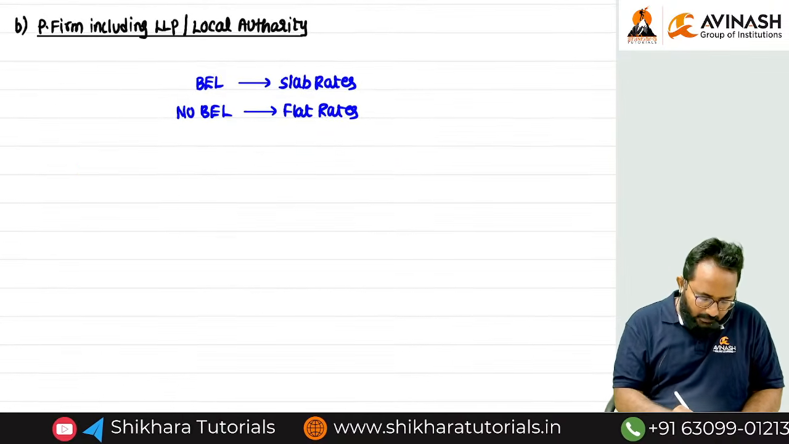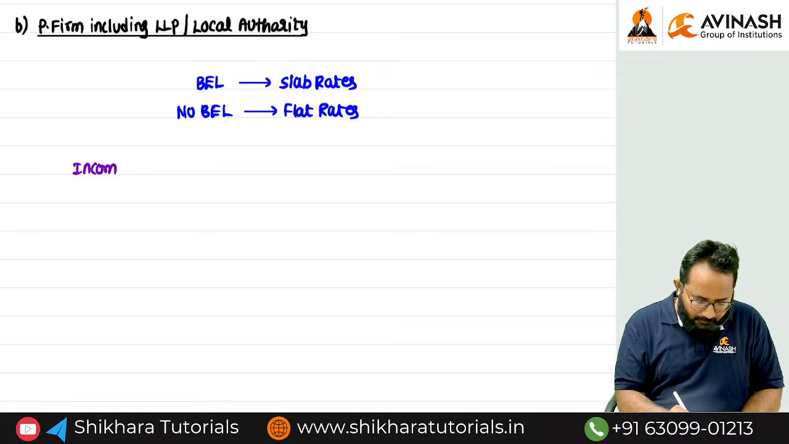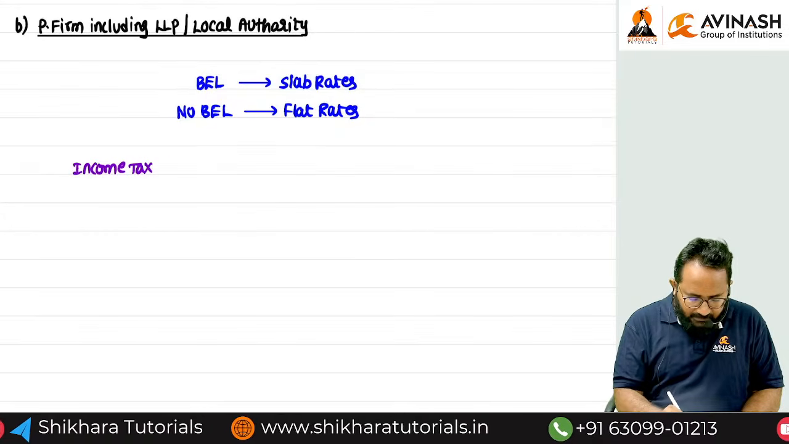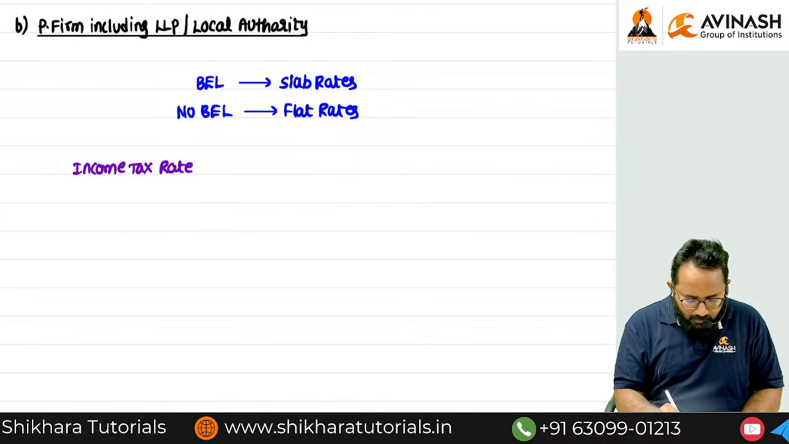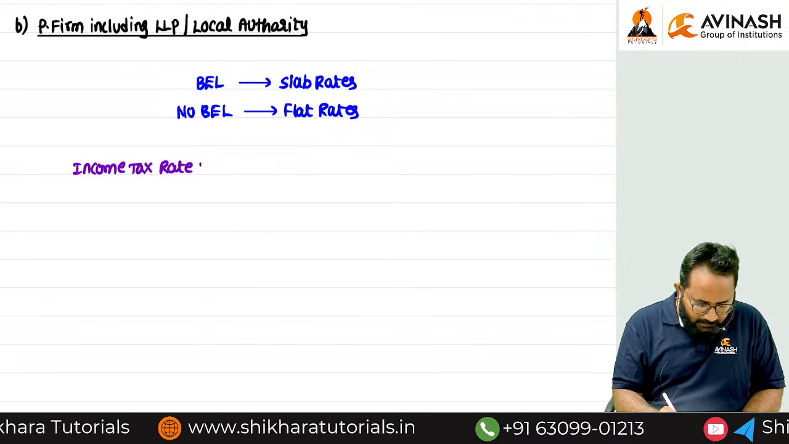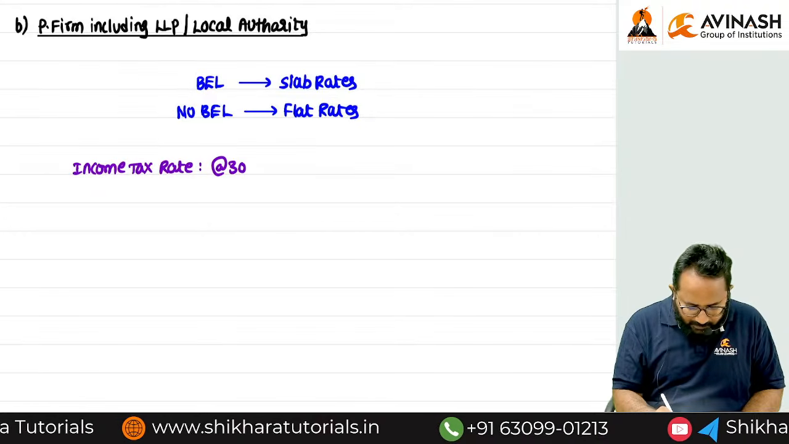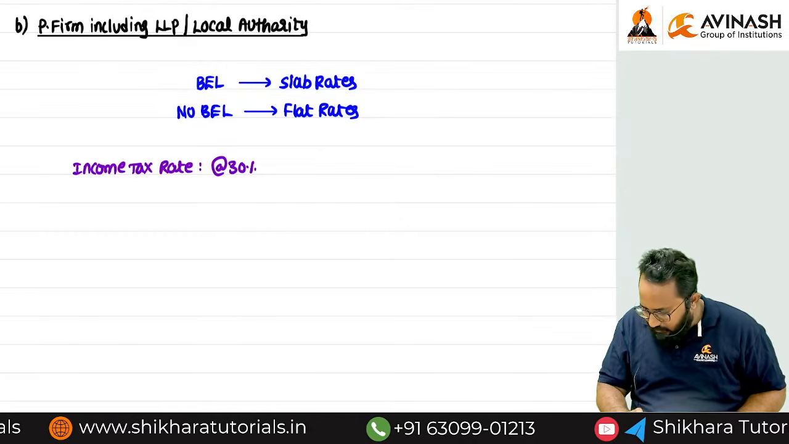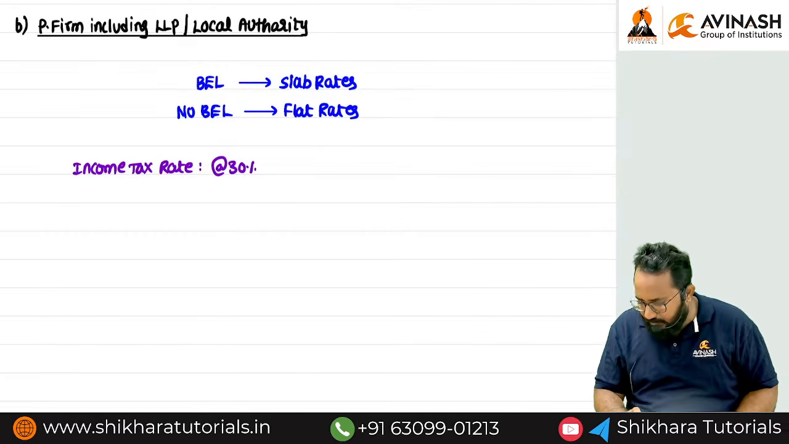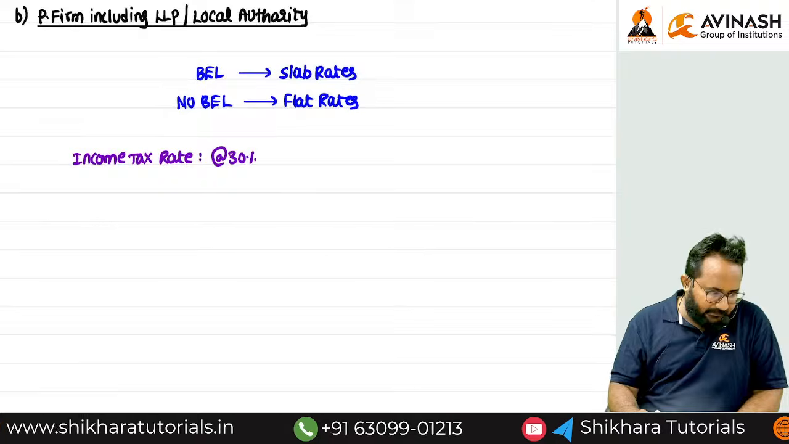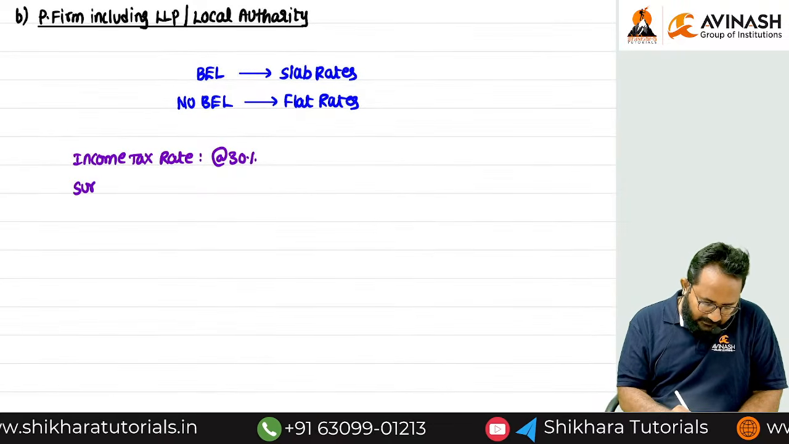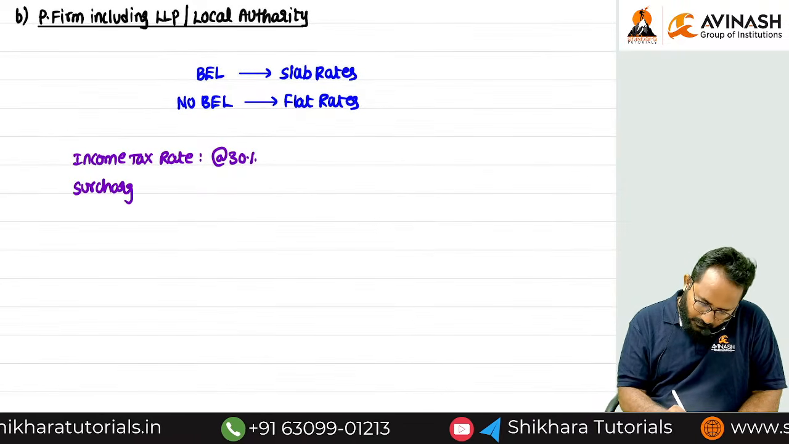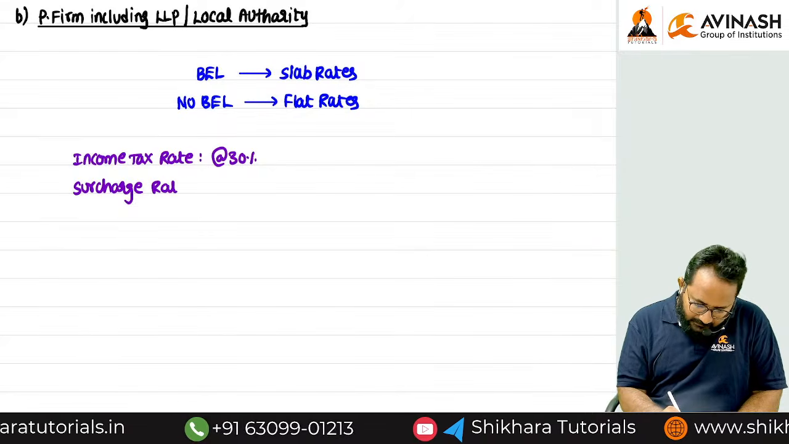What is the income tax rate? Income tax rate for all the above persons is flat, 30%. There is no need to discuss further, flat 30%. Next, surcharge rates. What are the surcharge rates?